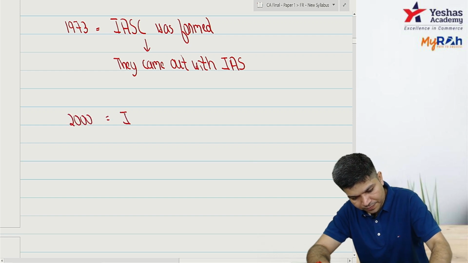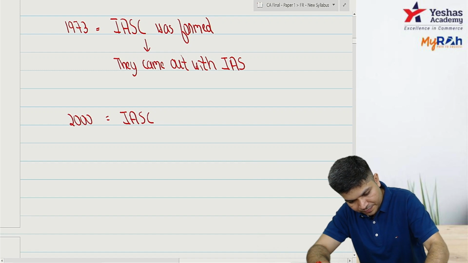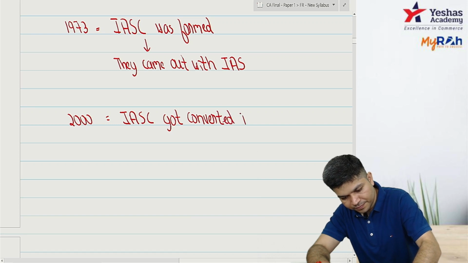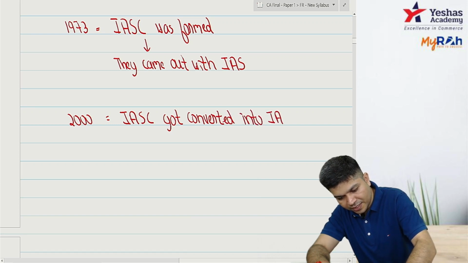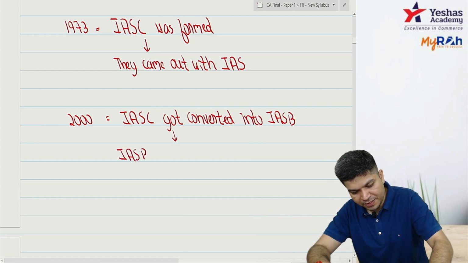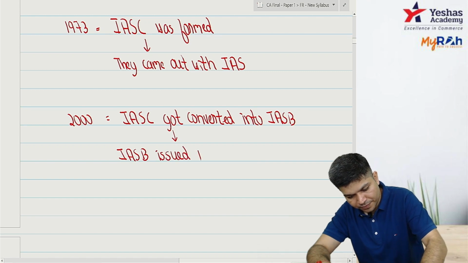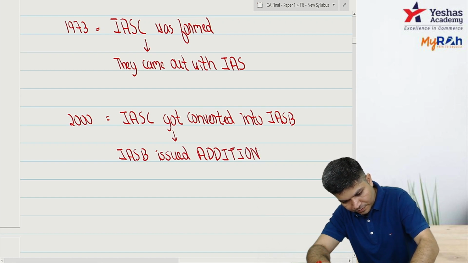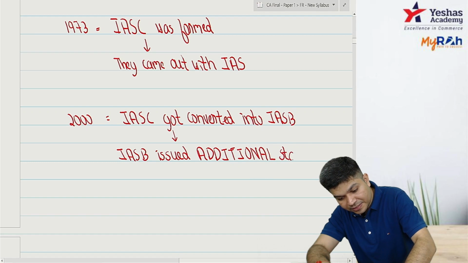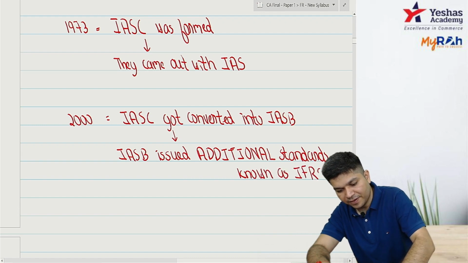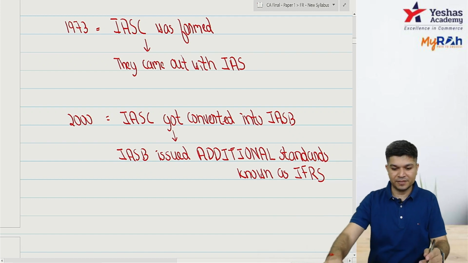Okay, in 2000, IASC got converted into IASB, and now IASB issued, see the word which I am writing, additional standards known as IFRS, International Financial Reporting Standards.